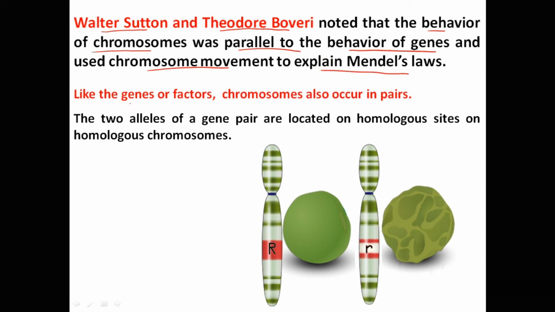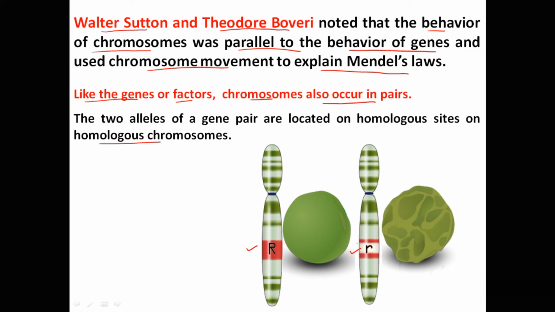Sutton and Boveri observed that, like the genes or factors, chromosomes also occur in pairs. The 2 alleles of a gene pair are located on homologous sites on the homologous chromosomes. As you can see in this picture, capital R is present on one chromosome and small r is present on another chromosome of the homologous pair.